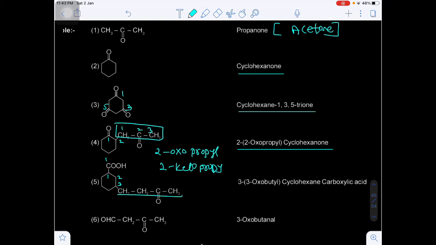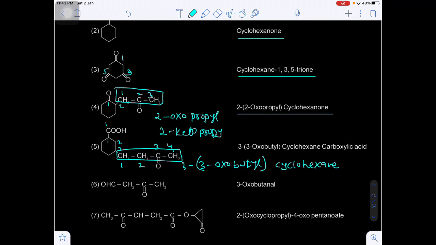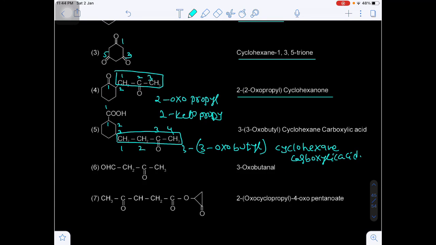Now come to the principal functional group, carboxylic acid, which is super senior. The connected carbon 1 2 3. Again on the side chain there is one more substitution, C double bond O. So give the numbering here 1 2 3 4. Shall I write 3-oxo or 3-keto butyl? This is the substitution on the third carbon. On the third carbon the parent chain will be cyclohexane, and the carbon of the carboxylic group is not included in the parent chain. That's why we are using carboxylic acid. If the carbon of the carboxylic group were included in the parent chain, we would use oic acid.